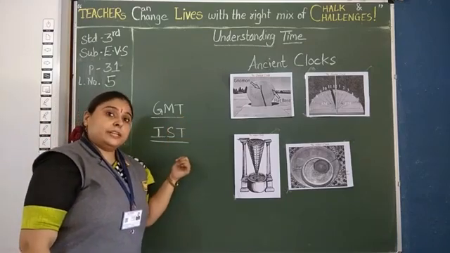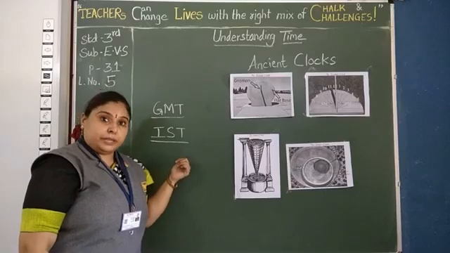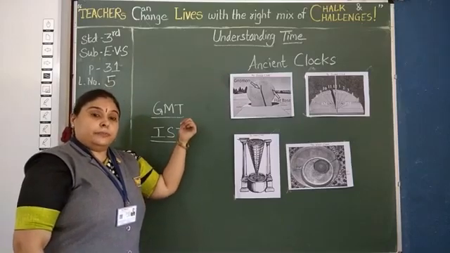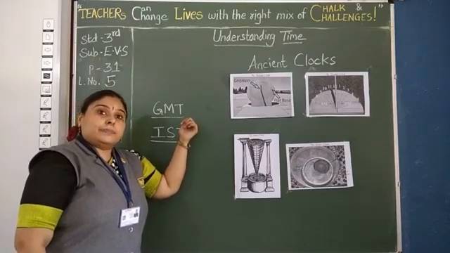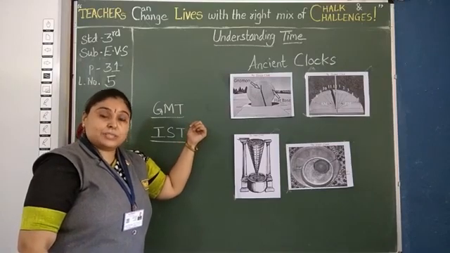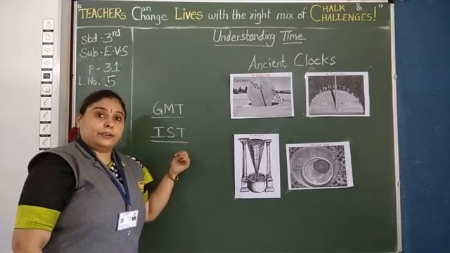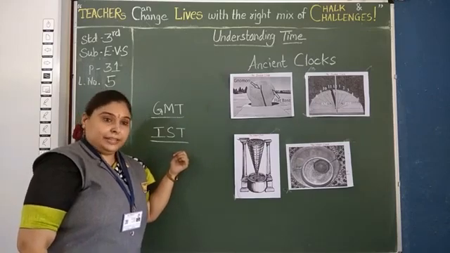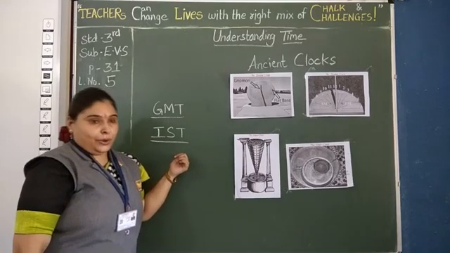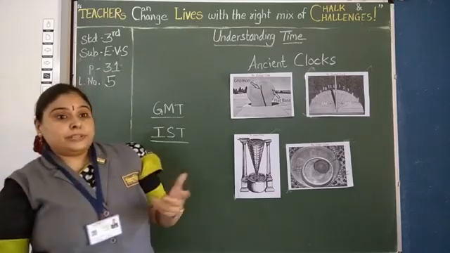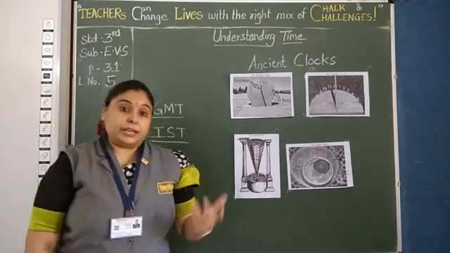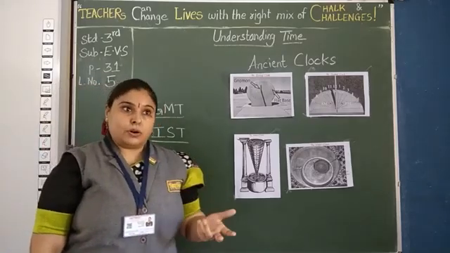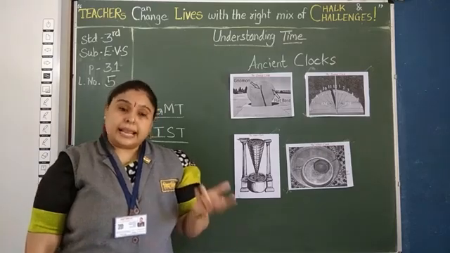Now, suppose it is 1:30 p.m. in India, then in London it will be 8 a.m. in the morning, because Indian time is 5 hours and 30 minutes ahead. Understood? Okay. Now to measure time we need some instruments like water clocks, clocks, or calendars.